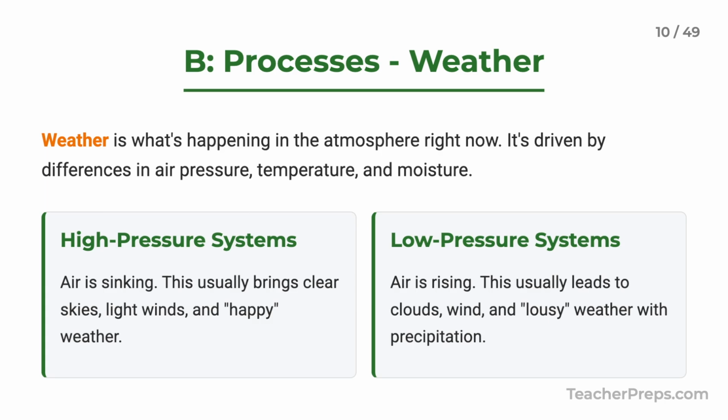Weather is just what's happening in the air. Right now, a key idea here is pressure. High pressure usually means happy weather, clear skies. Low pressure usually means lousy weather, clouds and rain.